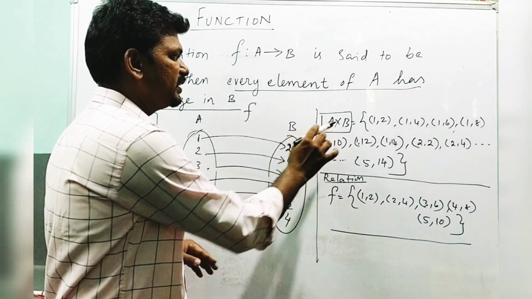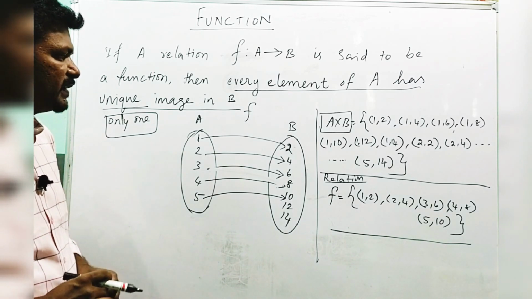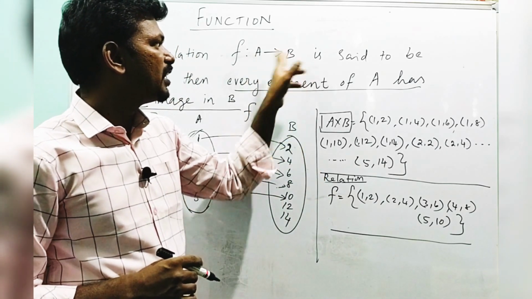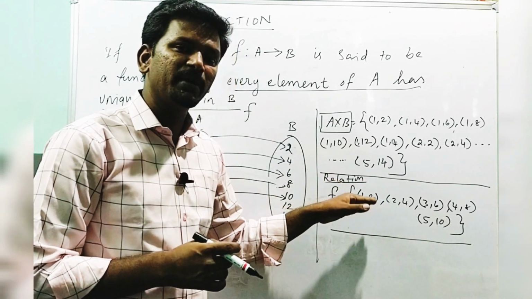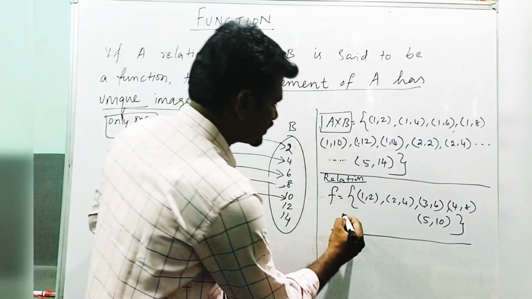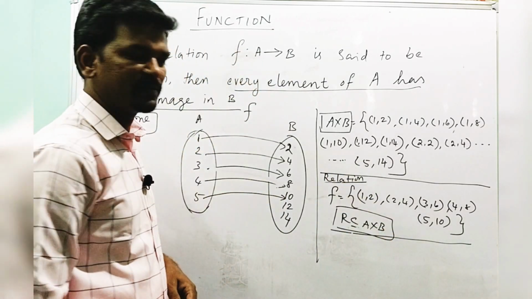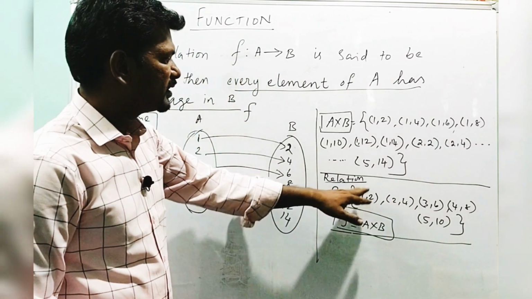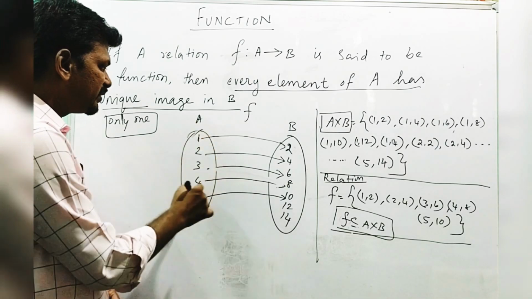So this is the Cartesian product, this is the relation. Here, what definition is given for a relation? We have already studied it: a relation from A to B, then every element of the relation, ordered pair (x,y), belongs to A cross B. So it should be a subset: R is a subset of A cross B. If it is like this, then R is a relation, or F is a relation. So this is a relation. To check this relation as a function, we have to draw the arrow diagram, then we have to see the domain.